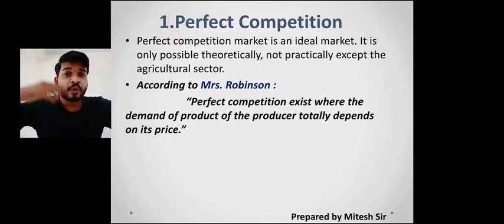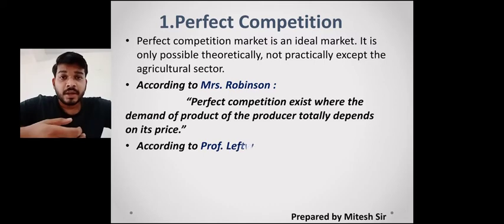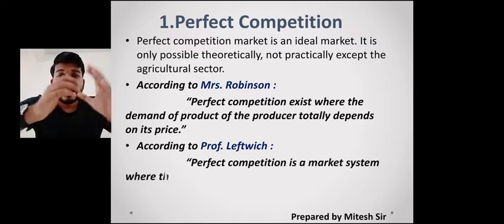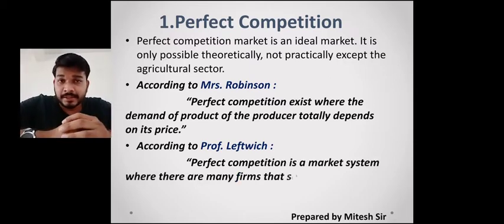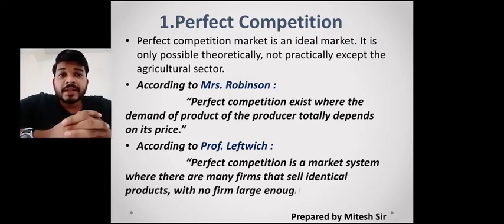Now to understand more precisely, there is another definition, given by another professor, Professor Leftwich. He has given a new definition, and it is in a broader sense. It gives a broader idea about perfect competition, where he says that a perfect competition market is a market system where there are many firms that sell identical products.